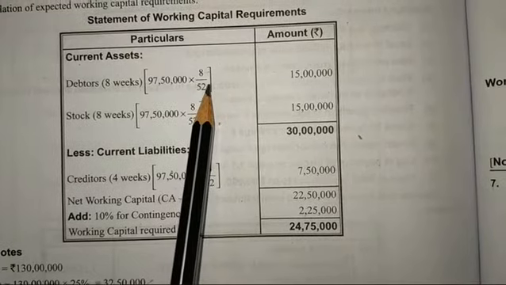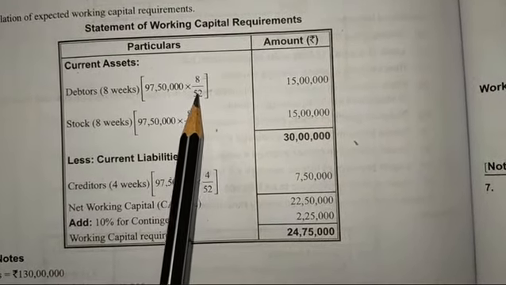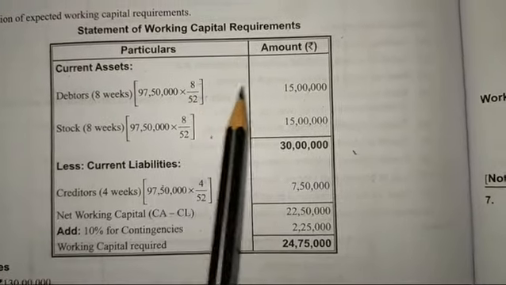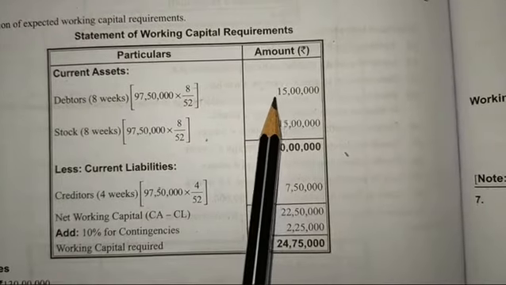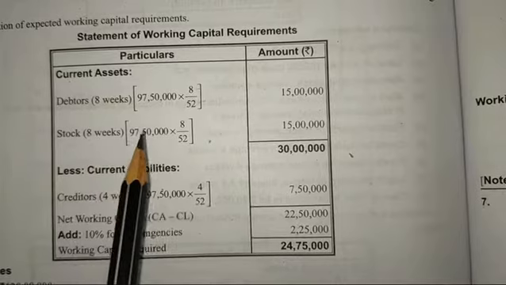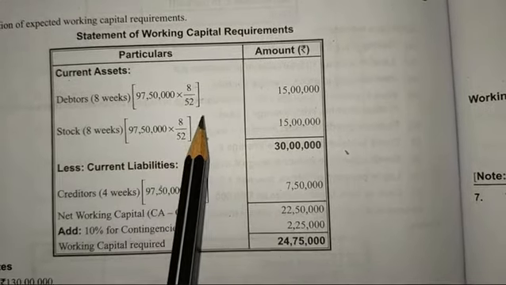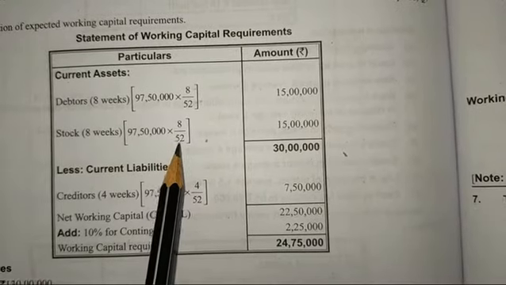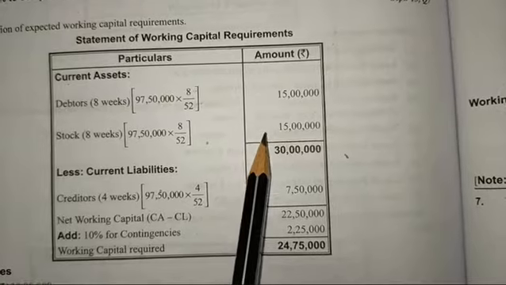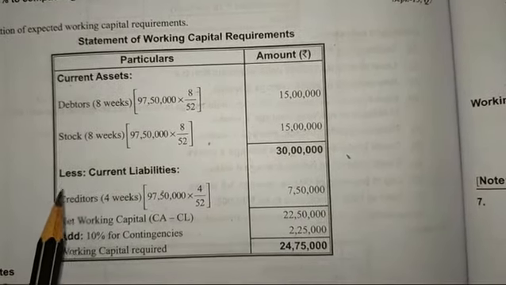Why this 52? There are 52 weeks in a year. So that is the reason we are writing 52 weeks. 8 by 52, so we have found this one, 15 lakhs. Stock is for 8 weeks. The same 97 lakhs 50,000 into 8 by 52, we found the same. We have added both. This will become current assets, CA.